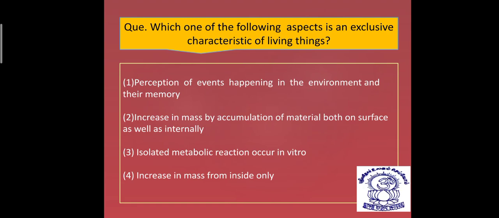Increase in mass from inside only is intrinsic growth, and yes, intrinsic growth is a defining property. We have studied that it is found exclusively in living beings. So the fourth is the correct answer. The first statement was explaining consciousness, but in consciousness there is no point of memory, just perception of the event. So that is also incorrect. So only the fourth is the correct answer. Apart from intrinsic growth, other defining properties are metabolism, consciousness, and cellular organization. Okay, so I hope you understood.